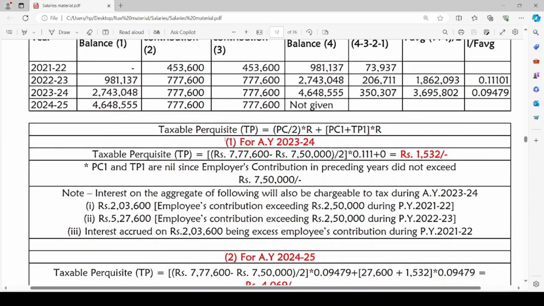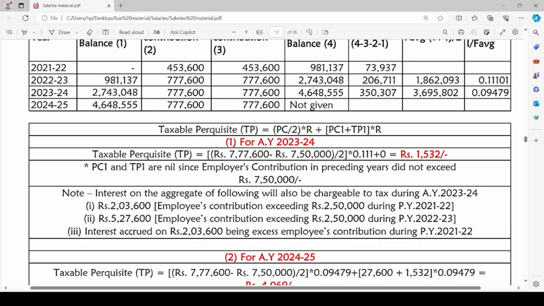We know the formula. Taxable perquisite is equal to PC, the employer contribution, divided by 2 into R, plus PC1 plus TP1 into R. PC is the employer contribution in excess of rupees 7,50,000. PC1 is, in any previous year, the amount by which the employer has contributed exceeding rupees 7,50,000, and TP1 is any annual accretion, any taxable perquisite on such excess contribution by the employer.